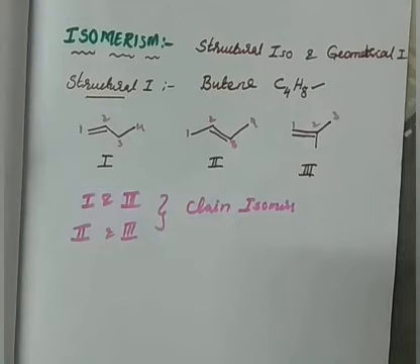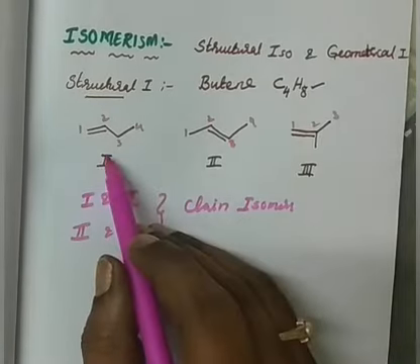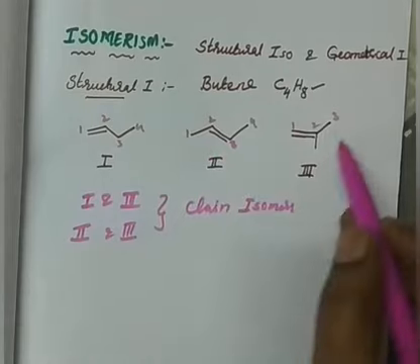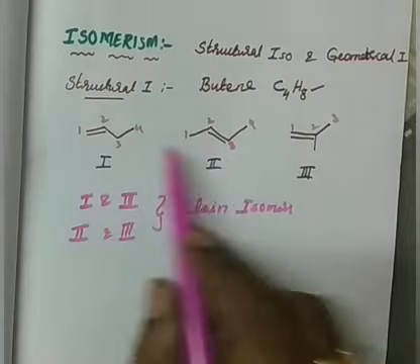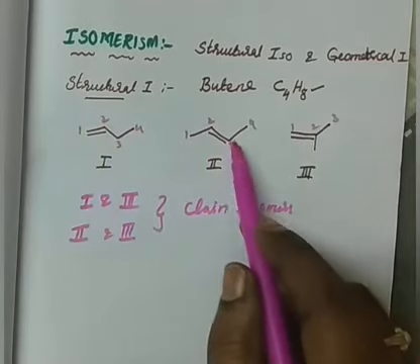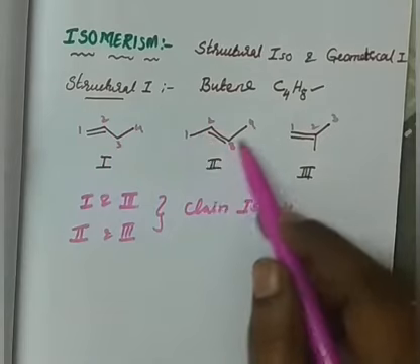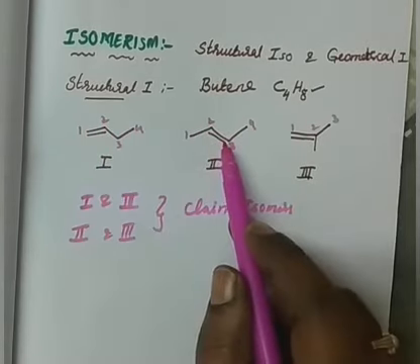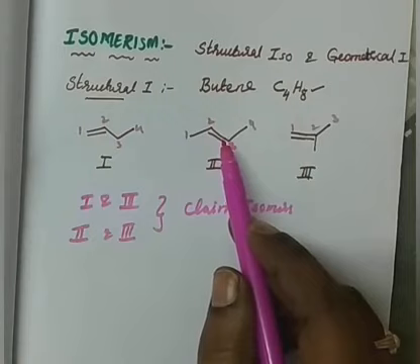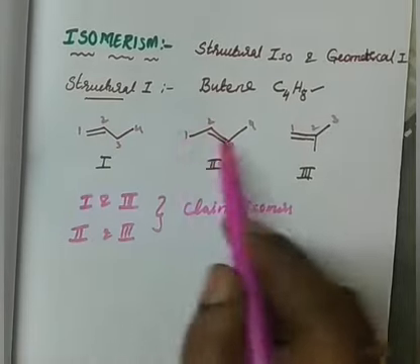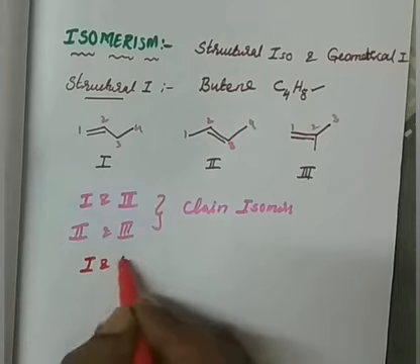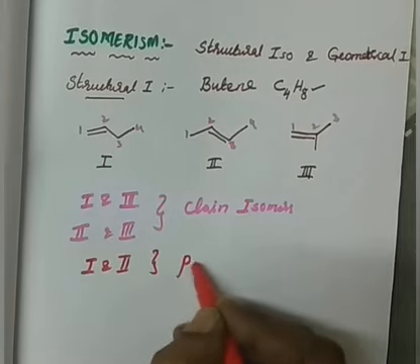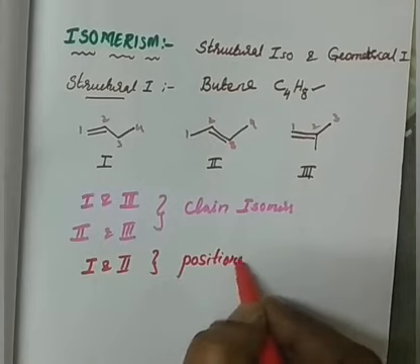Right, they are examples of chain isomers because either in these two or in these two, the chain length or branching is different. Whereas in 1 and 2, the chain length is the same, a long chain of 4 carbon atoms, but the position of the double bond is different. The double bond can be considered as the functional group. Therefore, I consider them to be positional isomers. So my 1 and 2 are positional isomers.